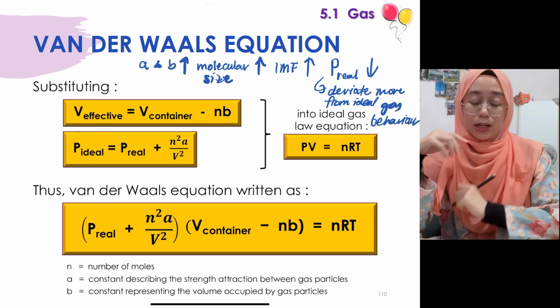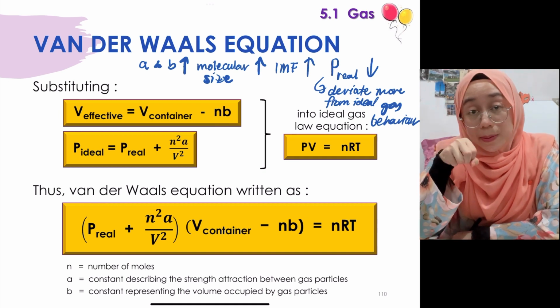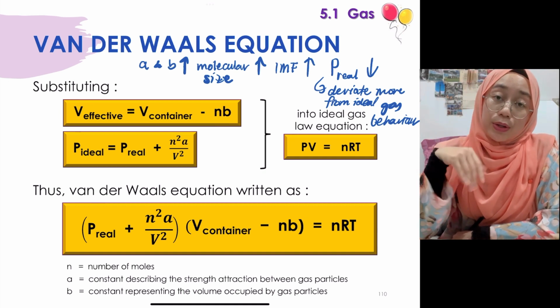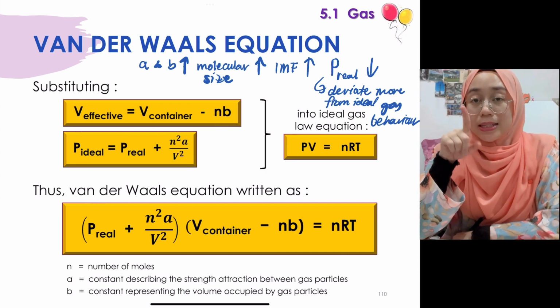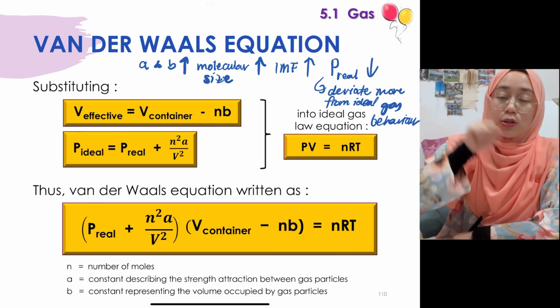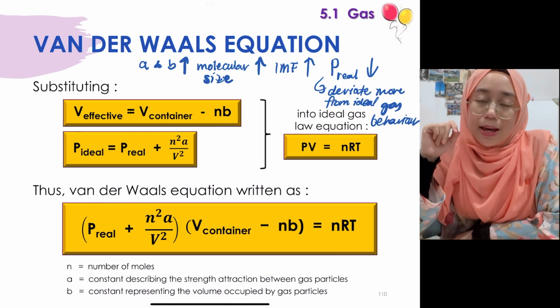However, if the values of A and B are small, it means the molecular size is small. So the intermolecular forces between the gas particles are also weaker, and the pressure of the gas will be slightly higher. When it is slightly higher, most probably it will approach ideal gas behavior.